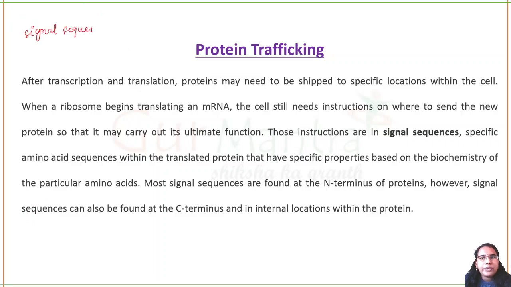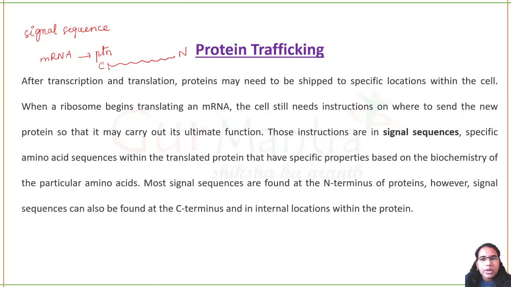When the protein is translated from mRNA to protein, let's say this is the protein. It'll have a C terminal and an N terminal. The signal sequences can be attached.